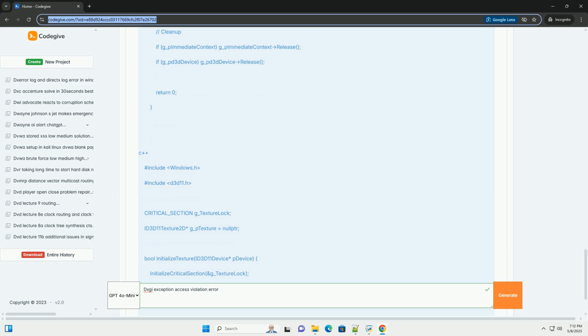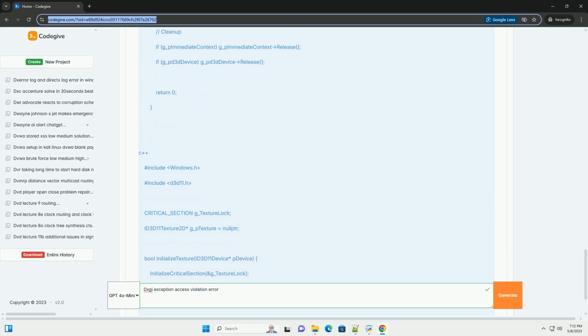Bind flags, for example D3D11_BIND_SHADER_RESOURCE, D3D11_BIND_RENDER_TARGET, D3D11_BIND_DEPTH_STENCIL. Specify the correct bind flags to indicate how the resource will be used in the rendering pipeline.